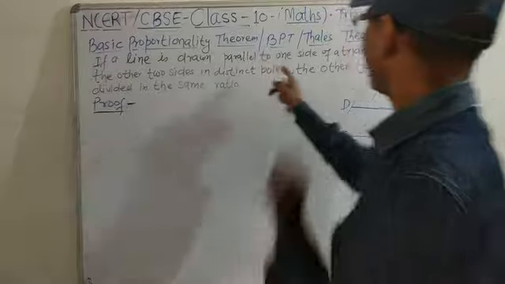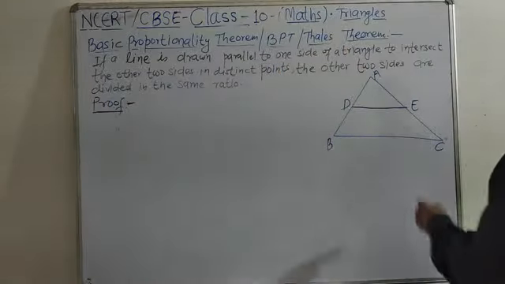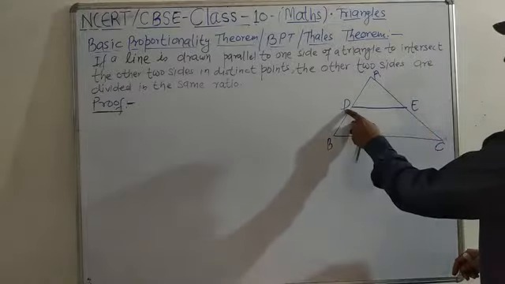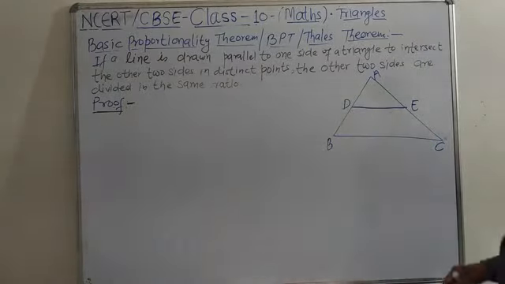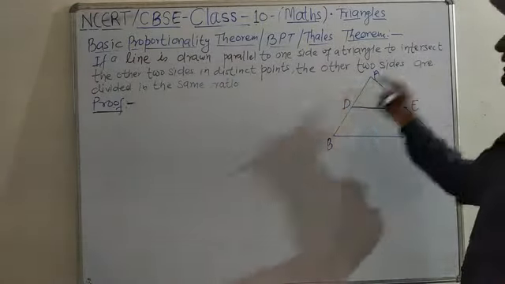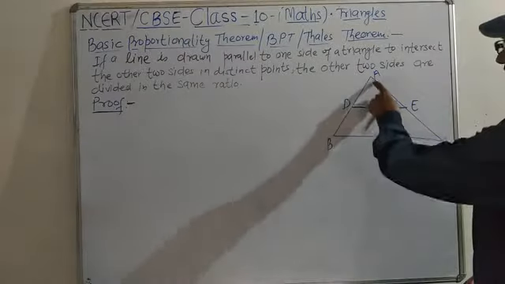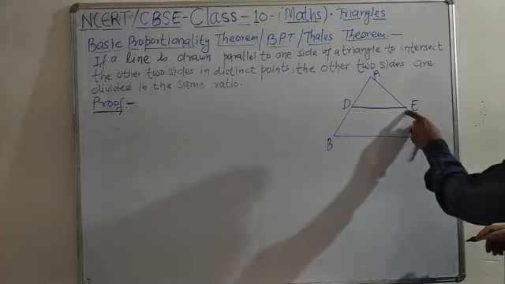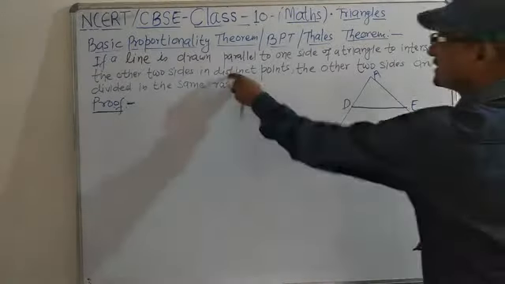If a line is drawn parallel to one side of a triangle, triangle के एक साइड BC है, इस पैरेलल ड्रा कर दिया DE. DE is drawn parallel to one side of the triangle to intersect the other two sides. AB में कट कर रहा है D में और AC में इंटरसेक्ट कर रहा है E में. That is known as distinct points.